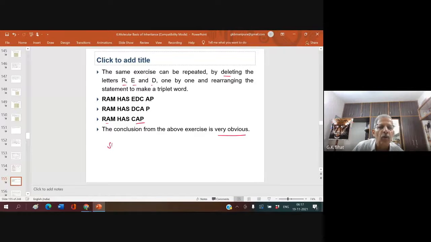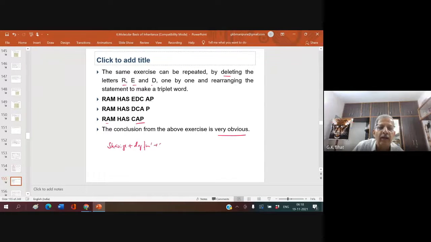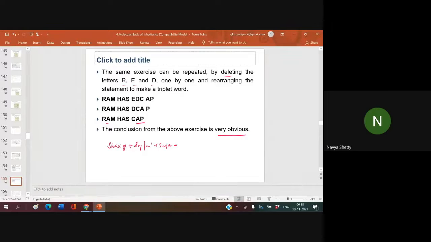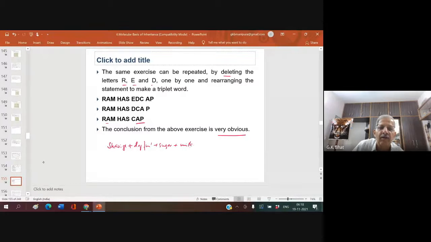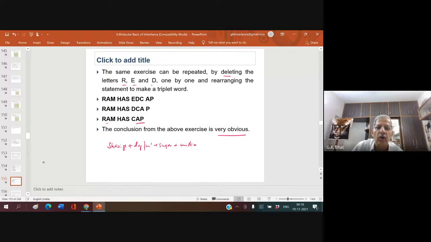Shavige payasa. Okay, what all do you want? Shavige, dry fruits, sugar, milk. You want to put ghee? Okay, milk. Now this is the element.